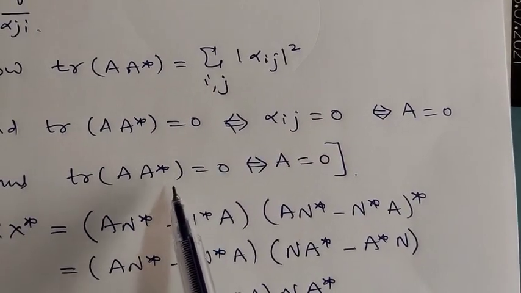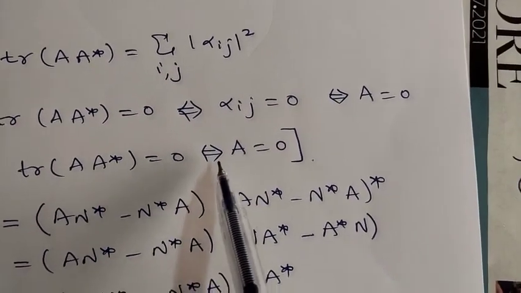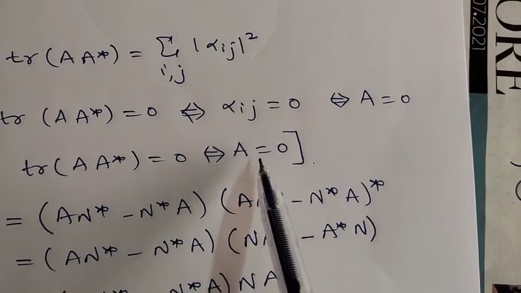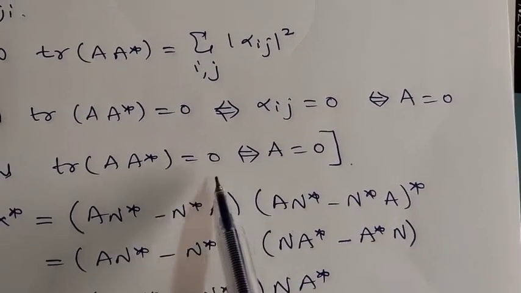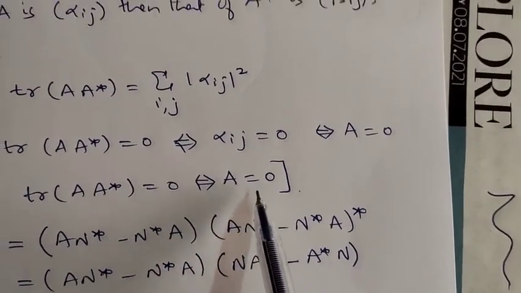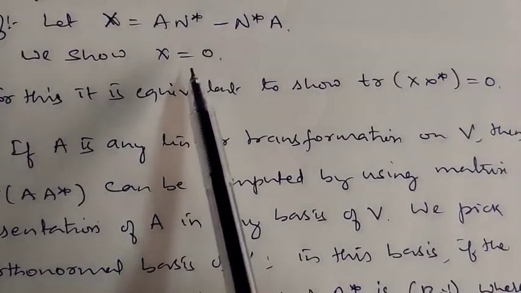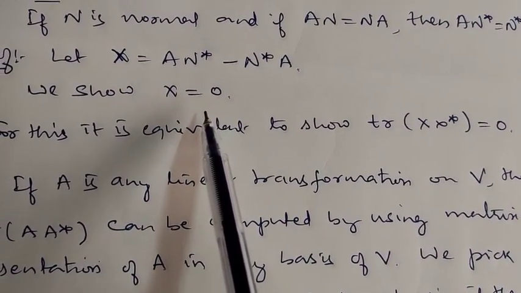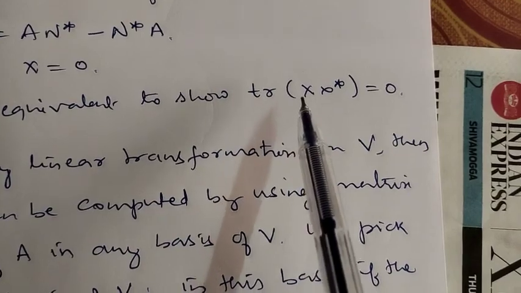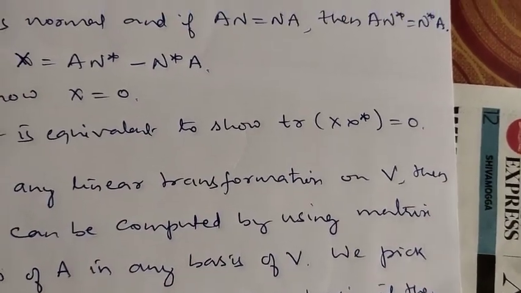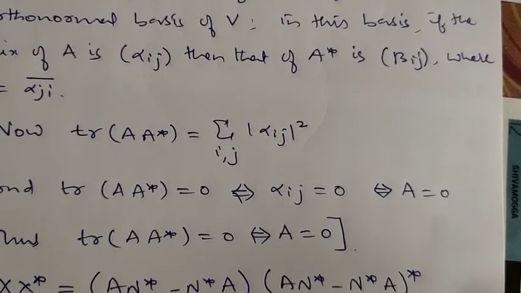So trace of A into A star is 0 if and only if A is 0. Understand now? That's why we are going to show that X is 0. It is equivalent to showing that trace of X into X star is 0.